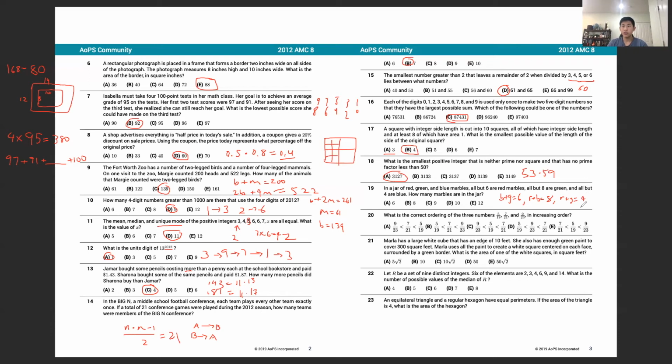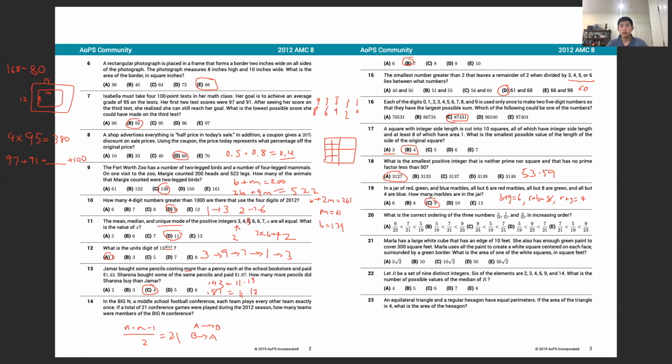With these 3 equations, we can add them all up to get 2 times the red plus 2 times the green plus 2 times the blue equal to 18. And if we divide that by 2, we get red plus blue plus green, which here is the total number of marbles in the jar, what we're looking for. That's equal to 9. That's our solution.